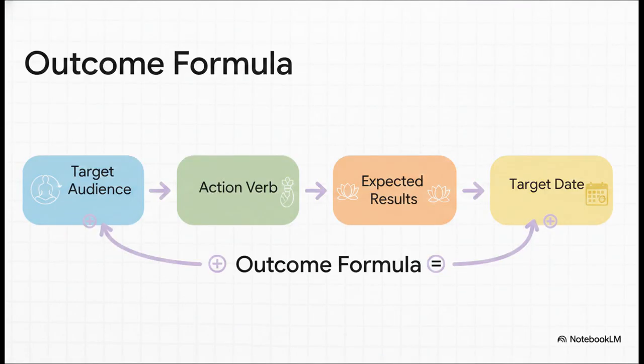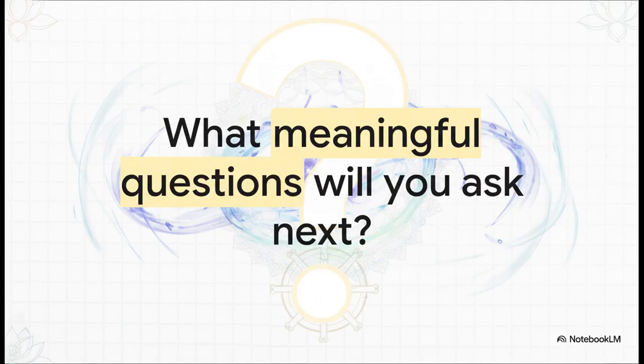Construct these outcomes using a simple formula: target audience, action verb, expected results, and a firm target date. So, as you plate your final contemplative program, how will clear outcomes ground your future CAC rep research evaluations?